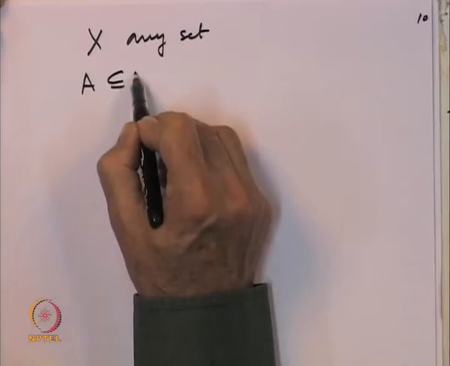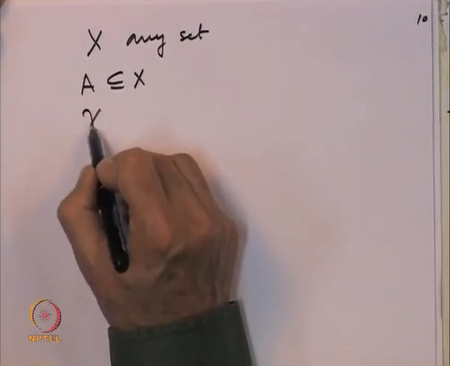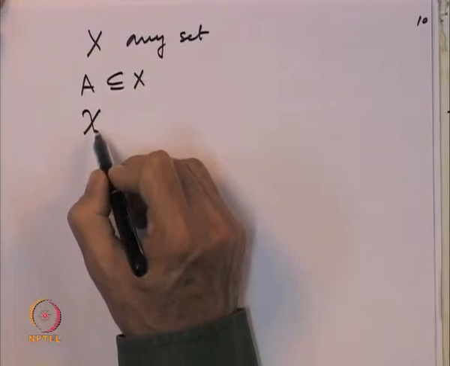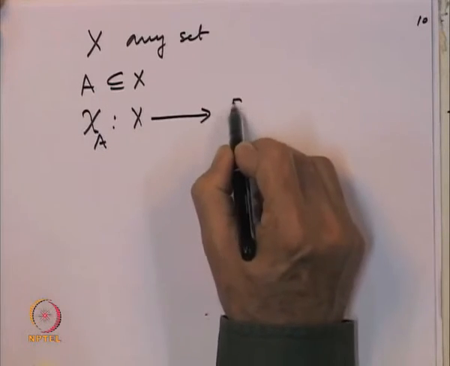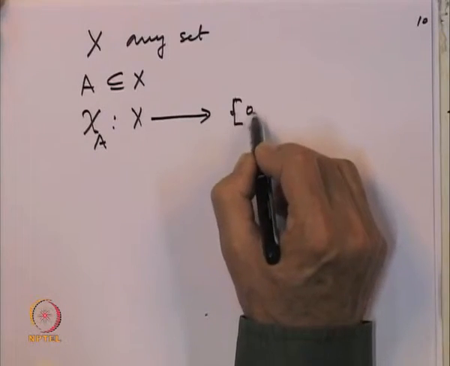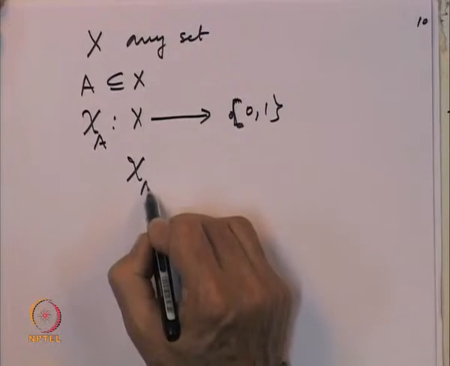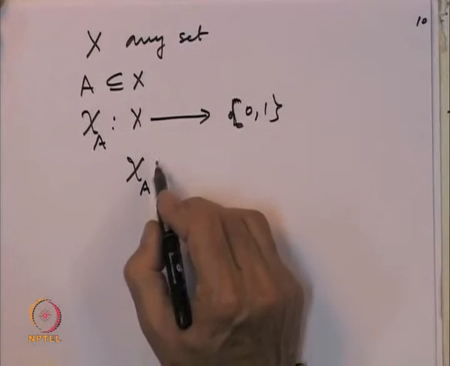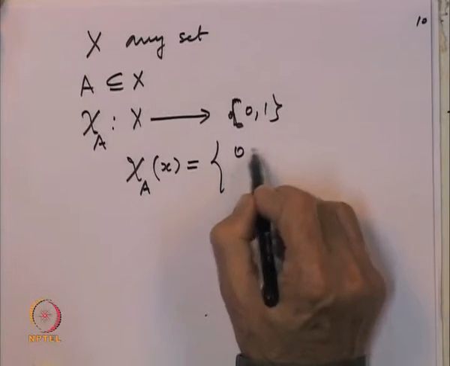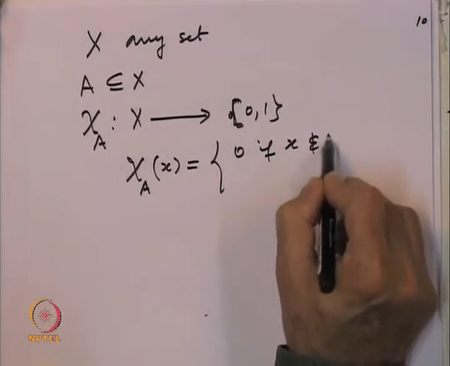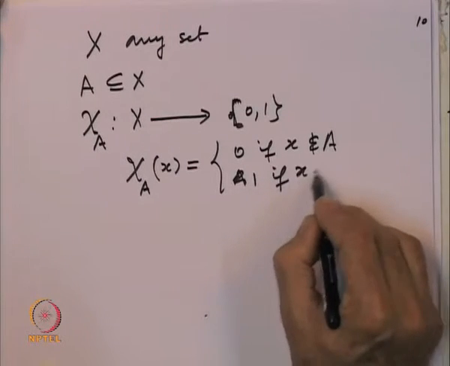and a subset of X. So, we define a function called chi of A. This is the Greek letter chi, with lower suffix A, a function on X taking 2 values 0 or 1. So, this is called the characteristic function or the indicator function. This function takes the value 0 at a point x if x does not belong to A, and the value 1 if x belongs to A.